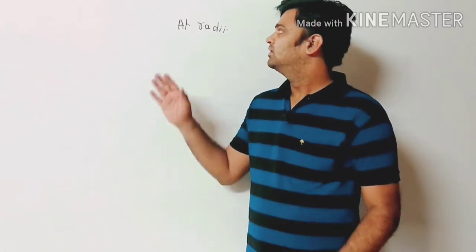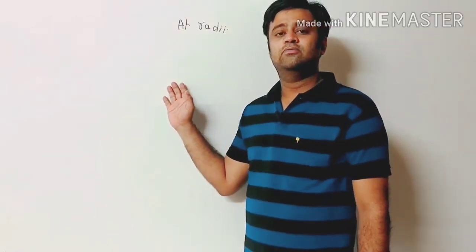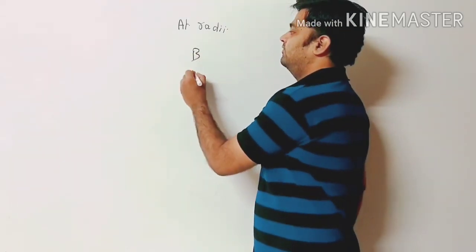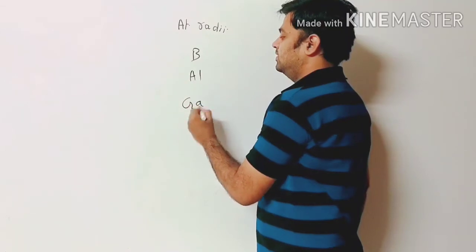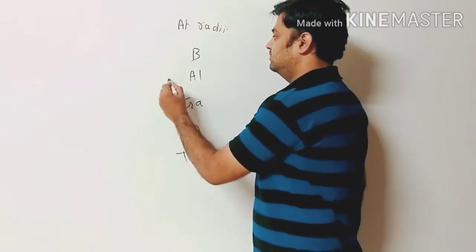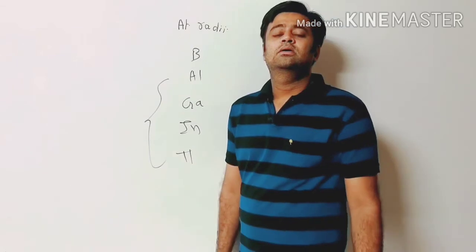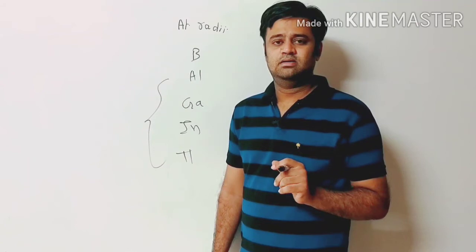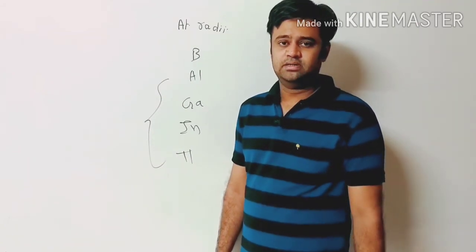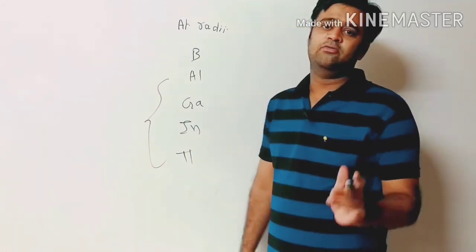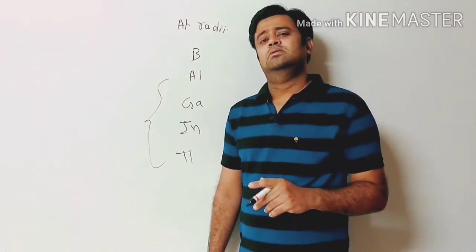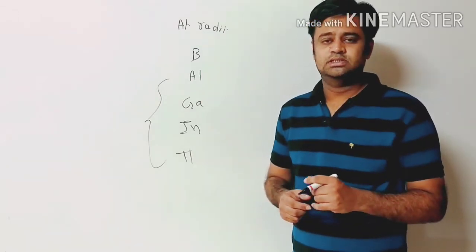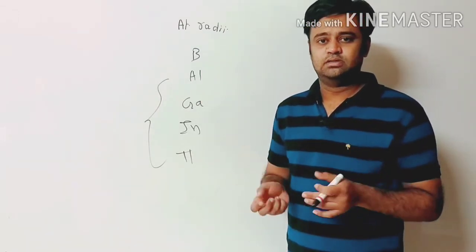From aluminium to gallium to indium and thallium, the increase in the atomic size is so marginal due to the presence of d and f block elements. Why? Because the d and f block elements do not shield the outer electrons. This is called the shielding effect, protection.